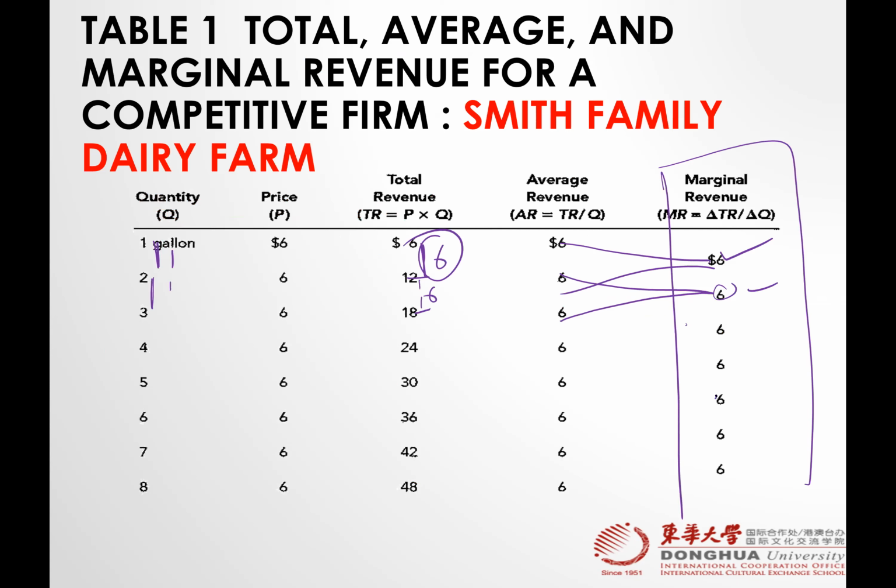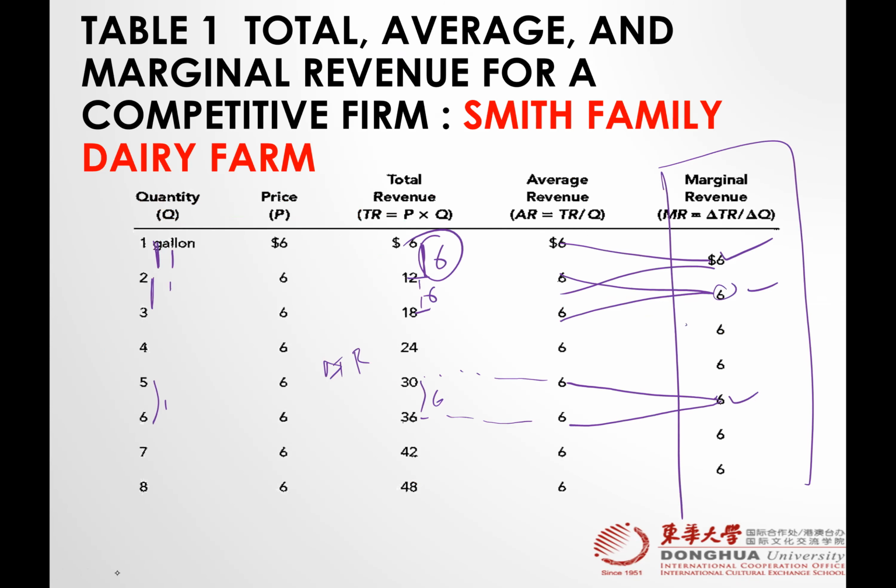Let's see this one. The change in total revenue, which is 36 minus 30, answer is 6, divided by 6 minus 5, 1, again 6.